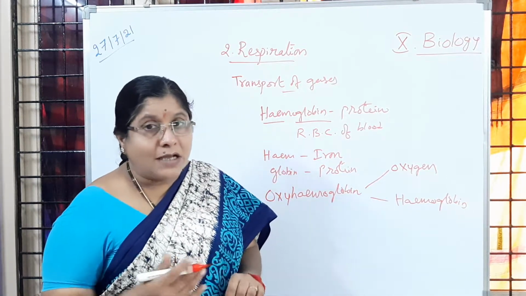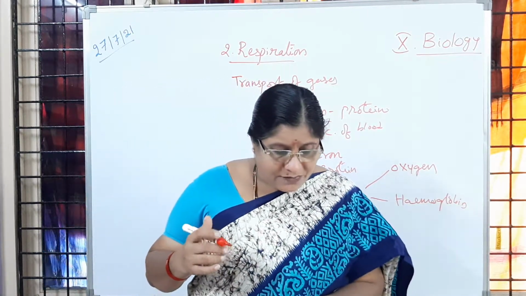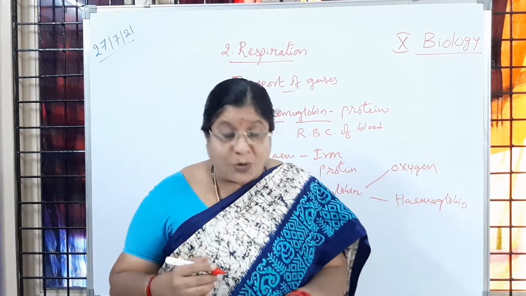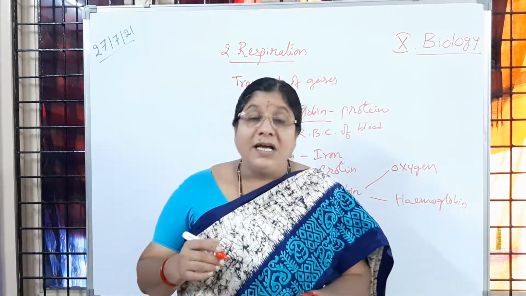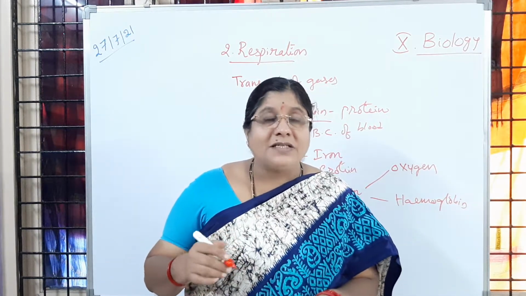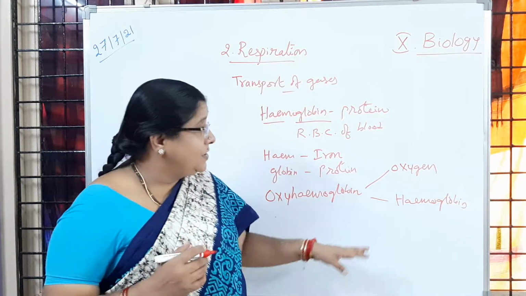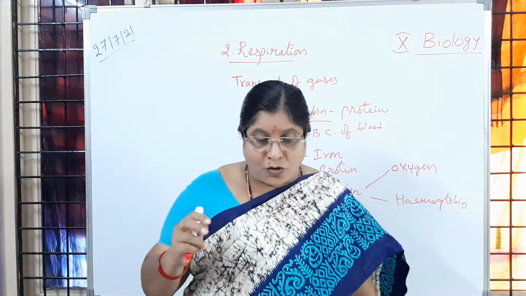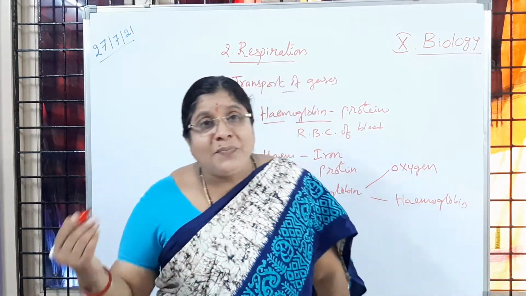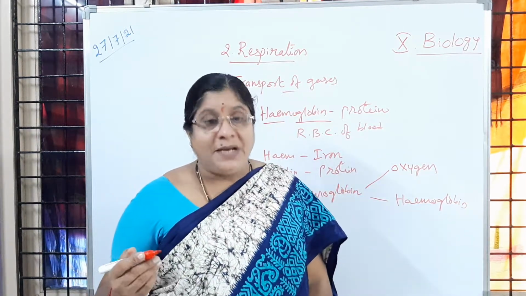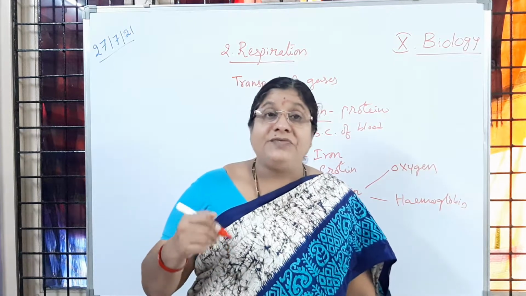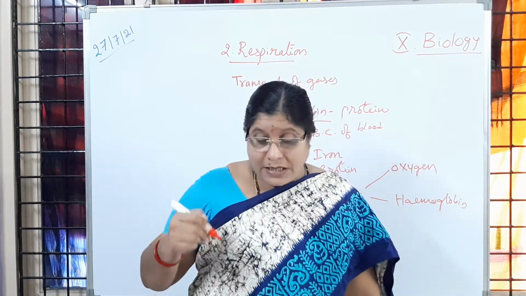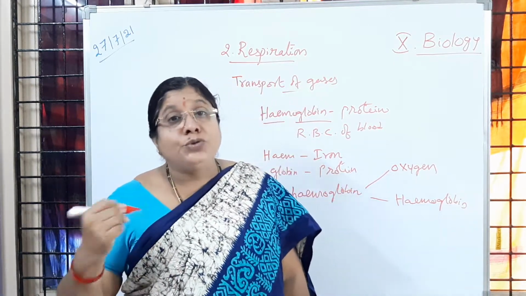That carbon dioxide is usually transported in the form of bicarbonate present in plasma, but some carbon dioxide combines with hemoglobin to form carboxyhemoglobin, during the gaseous exchange between the capillaries and the cells.